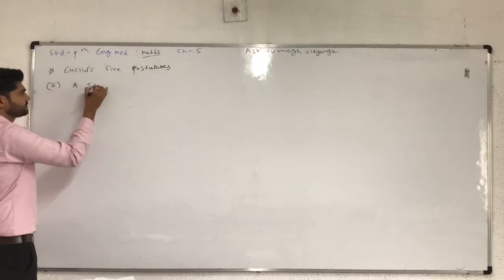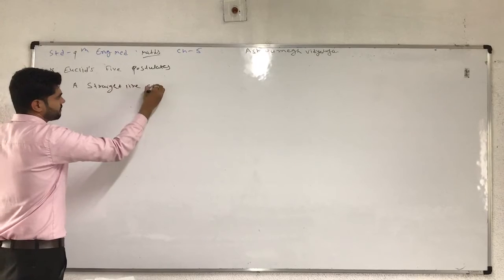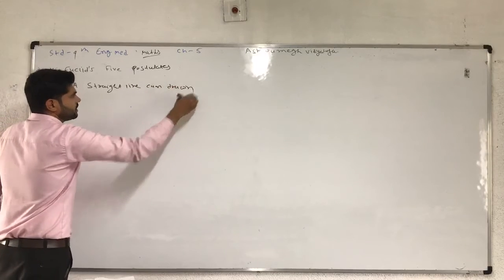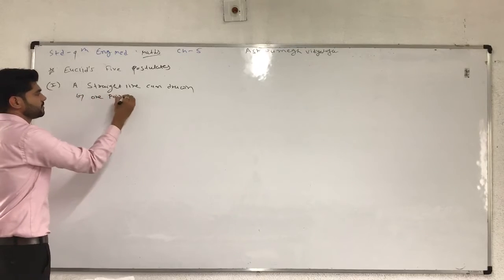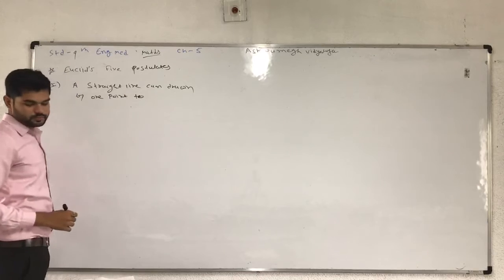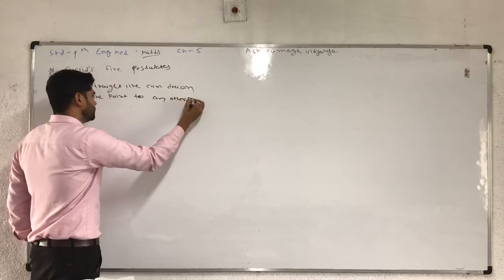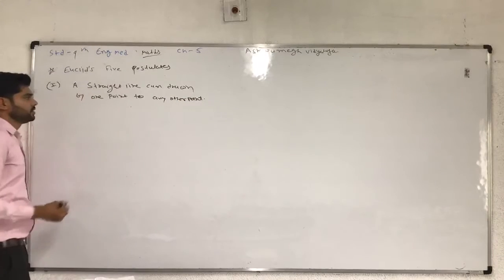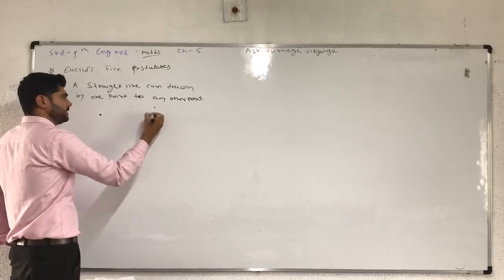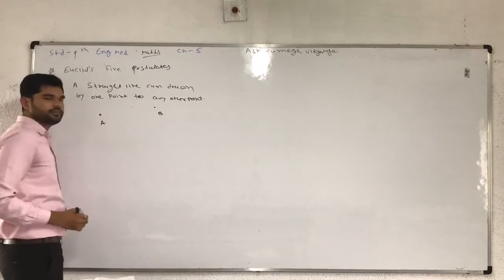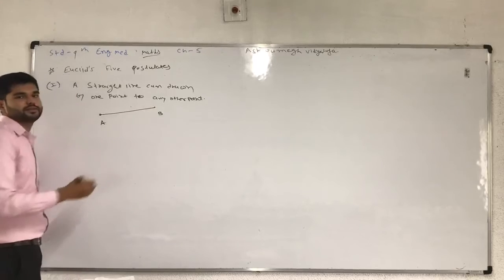A straight line can be drawn from one point to any other point. Here one point is point A, and here is point B. So a straight line can be drawn from one point to any other point, connecting this point with a straight line.